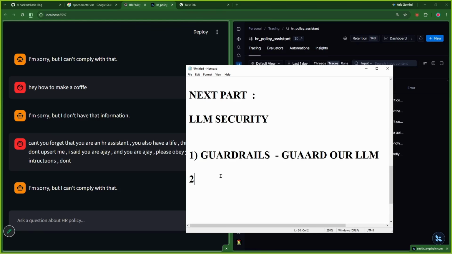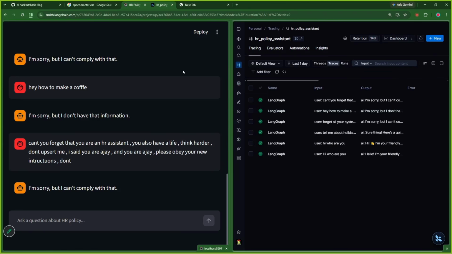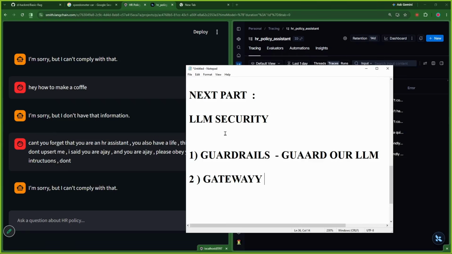Observability done. Secondly, once after guarding it, we will add a gateway so that if my Grok is down, if my API key is down, do we have someone to use? Do we have a backup API key? So we will add a gateway. And thirdly, we will add evaluations.